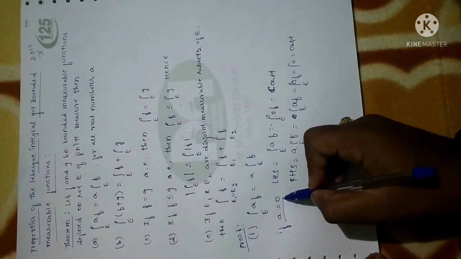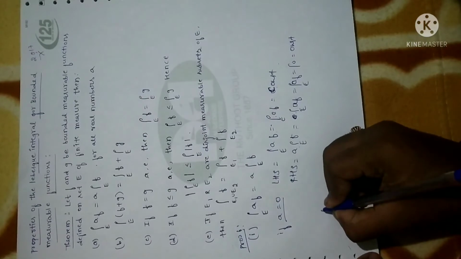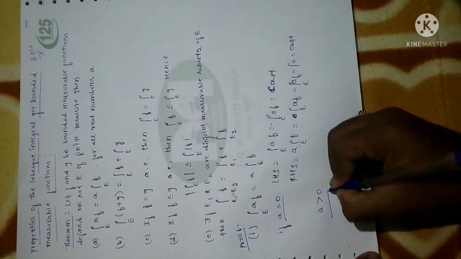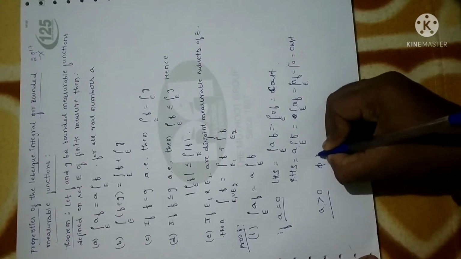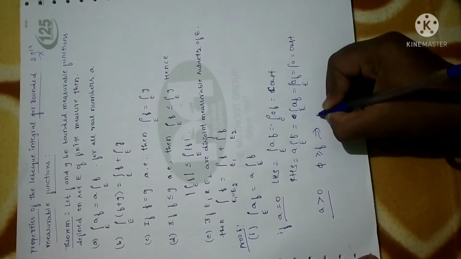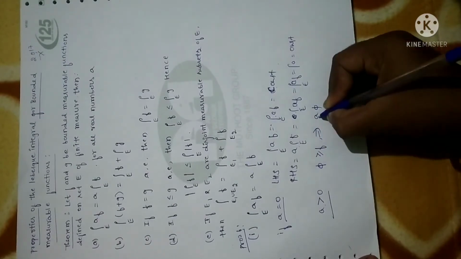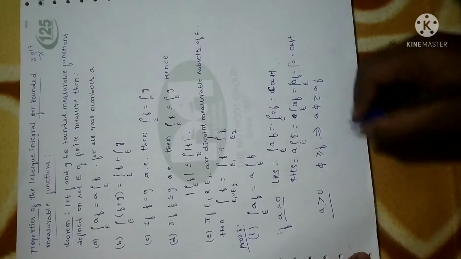We are not going to prove everything, we are just going to write that it is true for the trivial case. Now the second case is, what will happen if a is greater than 0? Suppose a is greater than 0, and let me consider a simple function phi greater than or equal to f. If phi is greater than or equal to f, I can directly write that if you multiply any real number a to this, I can write it like this, right? And it will be true.